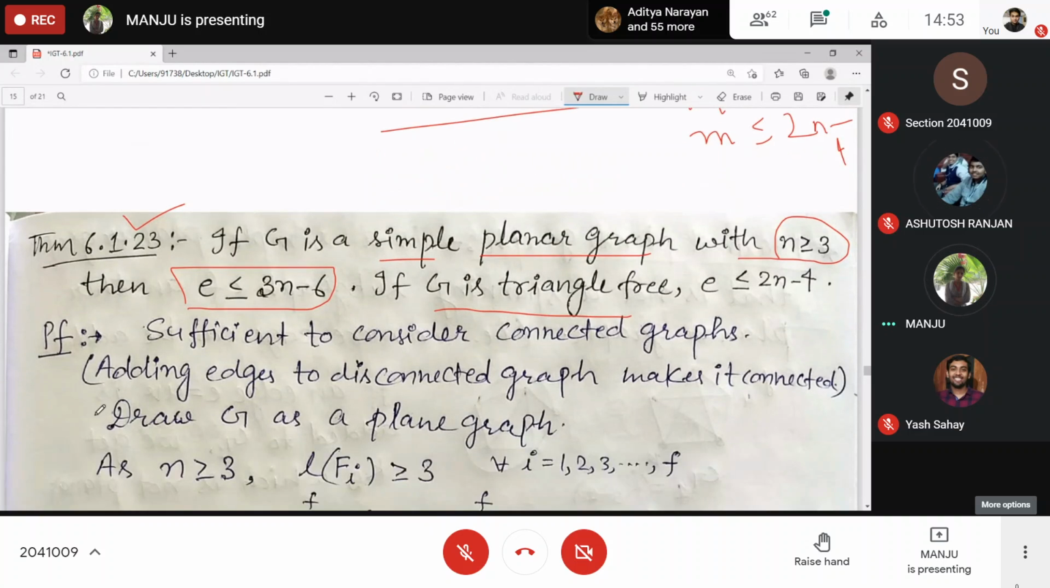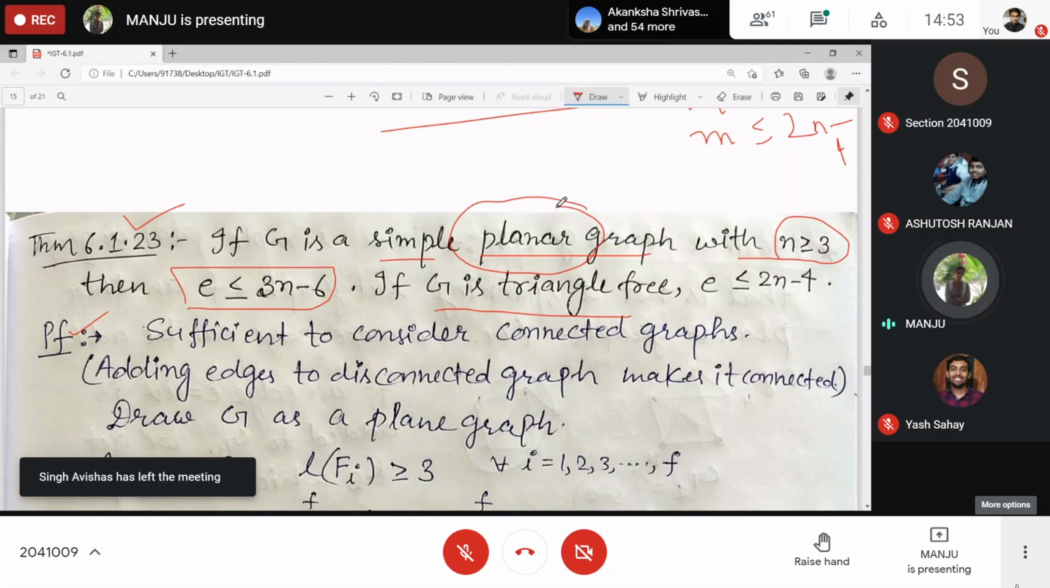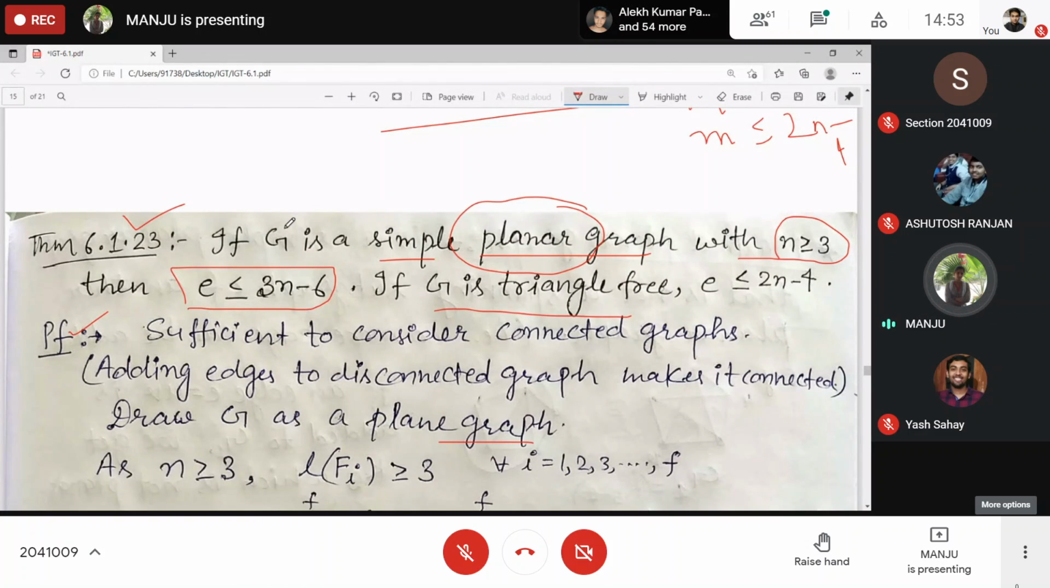Yes. The proof is: you know that a planar graph can be drawn as a plane graph. So draw G as a plane graph. We are proving this for a connected graph. If it is disconnected, you can add some edges, and accordingly E will be affected, the number of added edges will be added to this one. If two components are connected by adding one edge, it becomes connected. Clear?